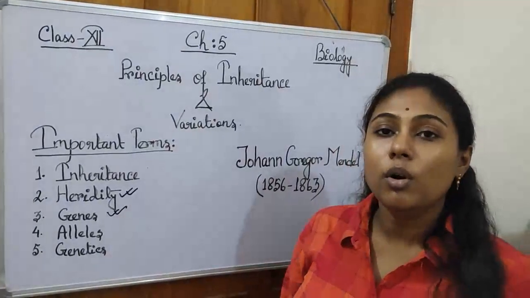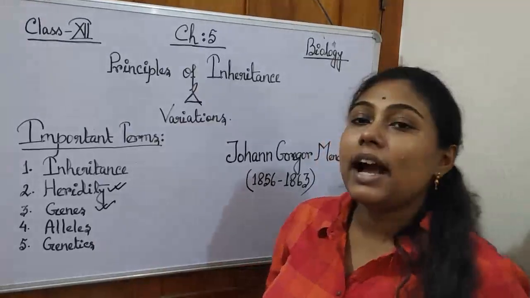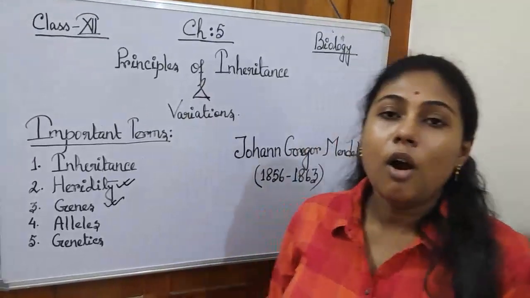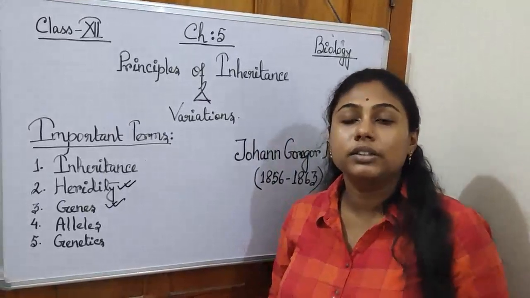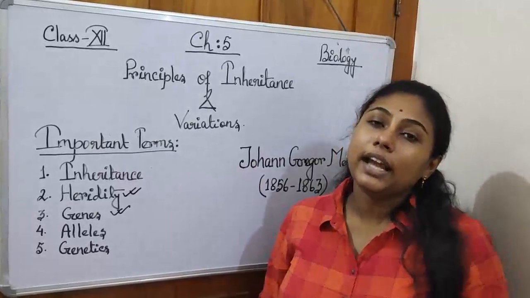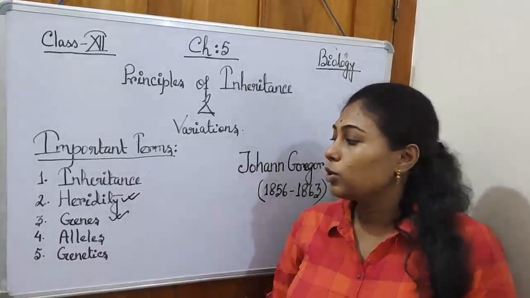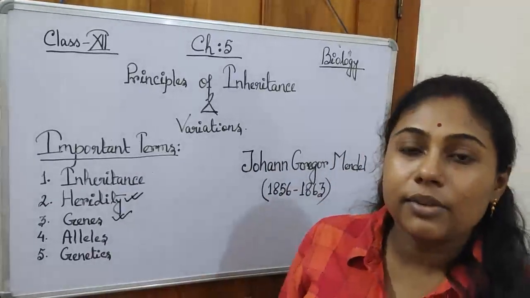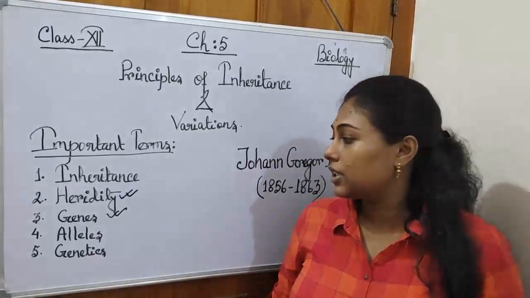So we have to know what genes are. Genes are the region of DNA that can express a functional product. So what is the functional product? The functional product is actually the protein, or you can say the characters. So by means of the genes we have our characters, our functional products.